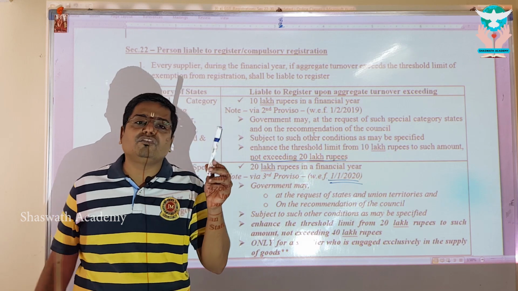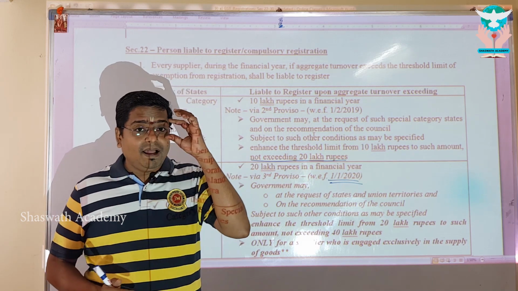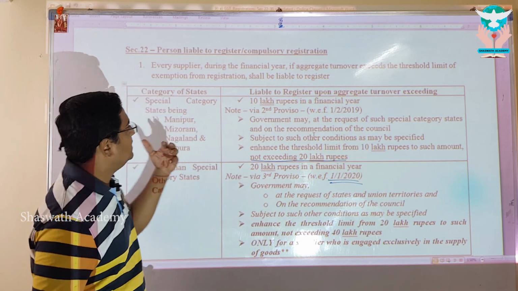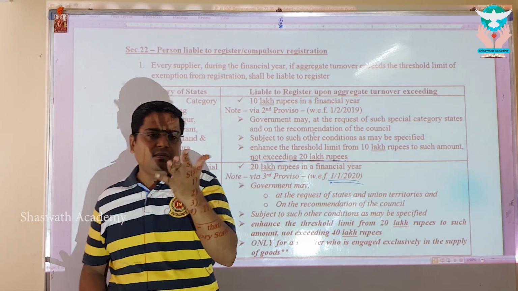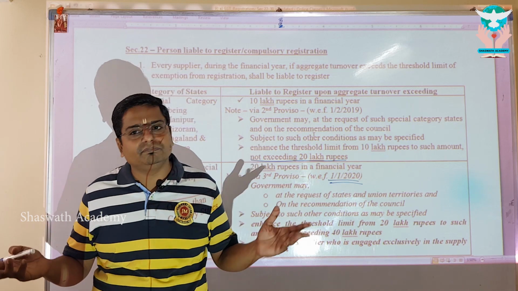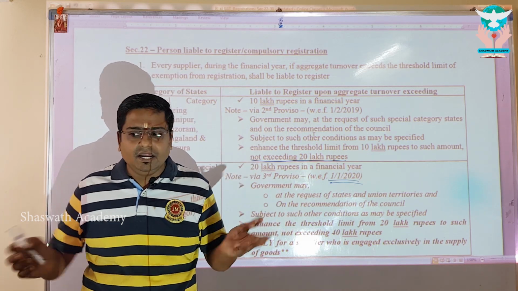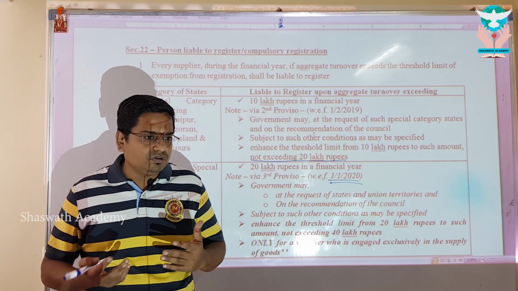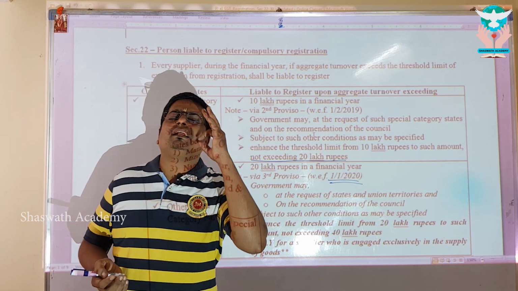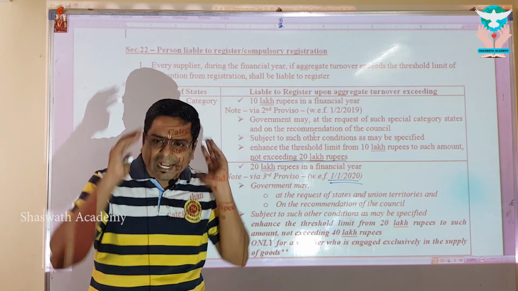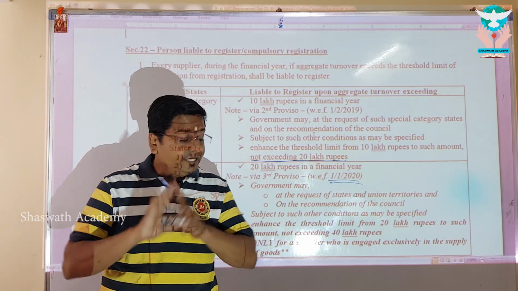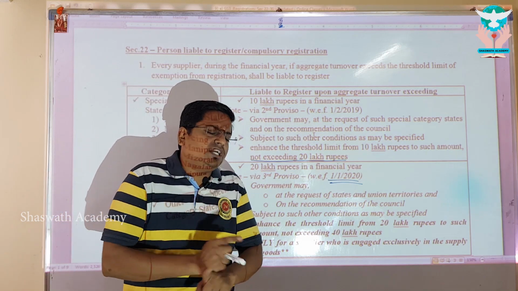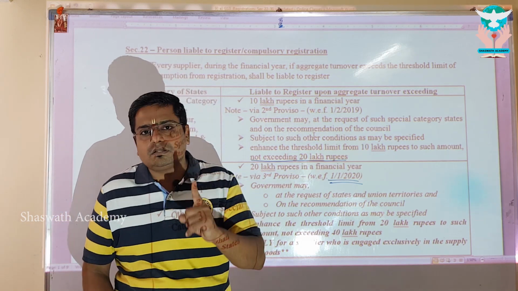Say for example, dealer of this pen, buying and selling of this pen, no specs. Dealer of this t-shirt, dealer of this particular board, dealer of this mobile, dealer of this camera, all these people. Everybody, my dear, dealer of the laptop, dealer of the water bottle, manufacturer of those, whoever it be. The supplier is exclusive into the manufacturing of or into the dealing of what? Goods. Supplier should not provide services.